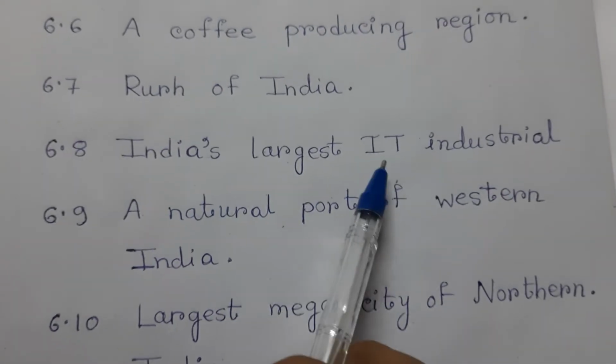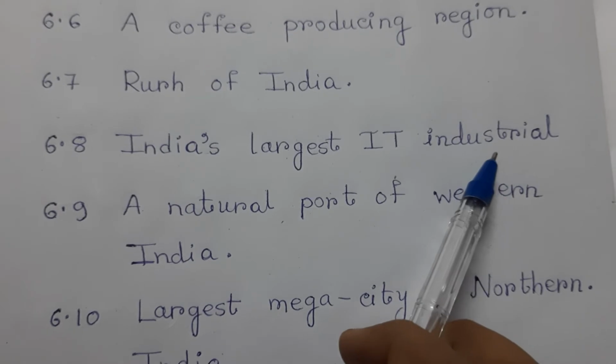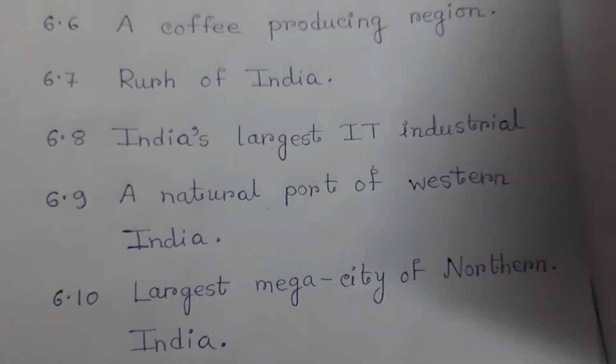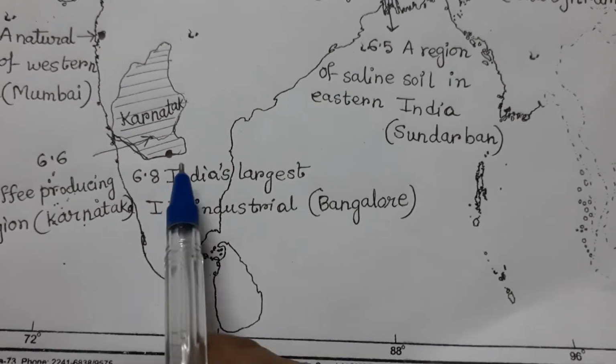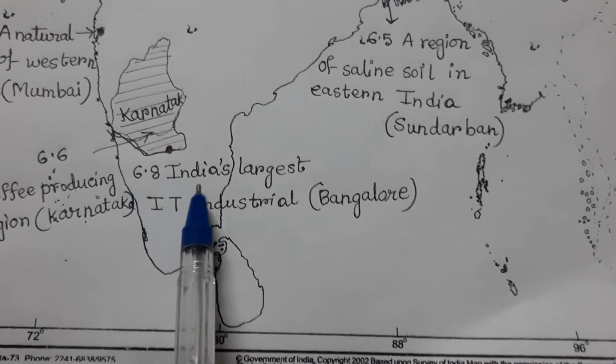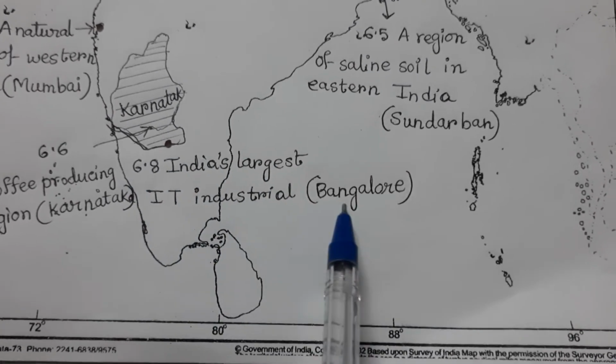6.8, India's largest IT industrial center, and that is Bangalore. So you draw this point and write 6.8 India's largest IT industrial center, Bangalore.